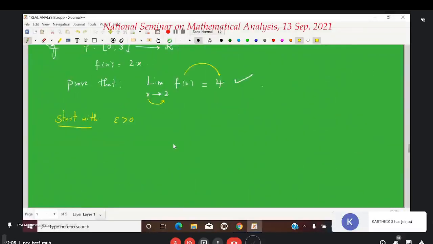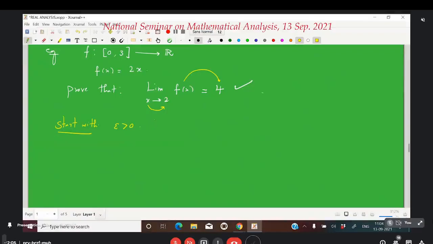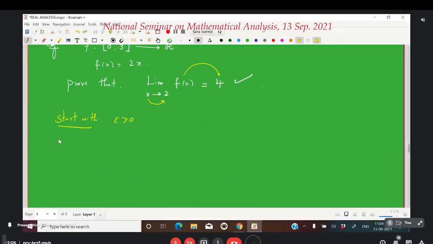Start with an epsilon. Our aim is to find a delta, but I do not write everything. Therefore, what you have to do is estimate this. If these two lines are clear to you, you will be able to solve any problem. We have to estimate the distance between f of x and 4 in terms of the distance of x from 2.